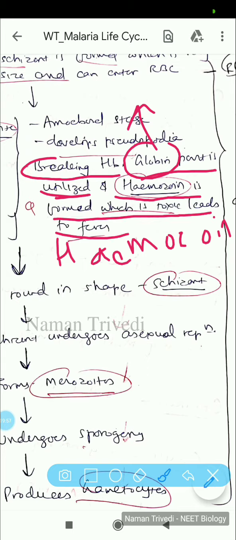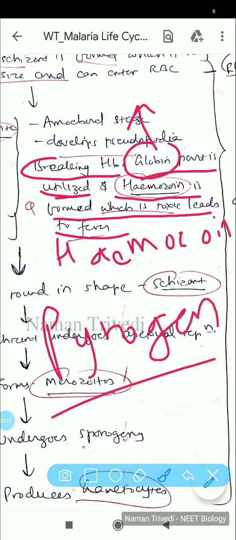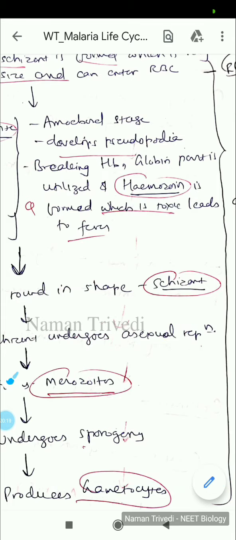In malaria there are frequent bouts of fever which will come and go. The fever will be there, then it will not be there. It is the coming and going phenomenon of fever, which is a usual sign of malaria. That is because of this haemozoin formation. Haemozoin is a pyrogen. A pyrogen is something which causes fever. Bacteria and these parasites have such pyrogens.